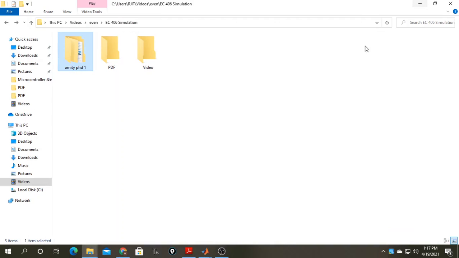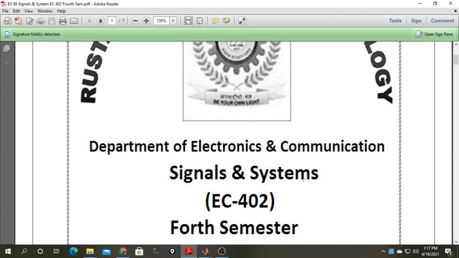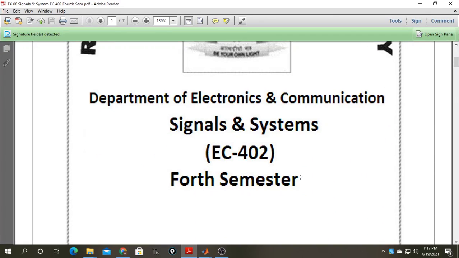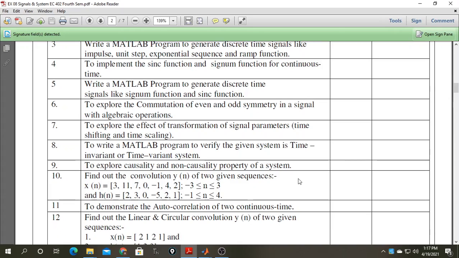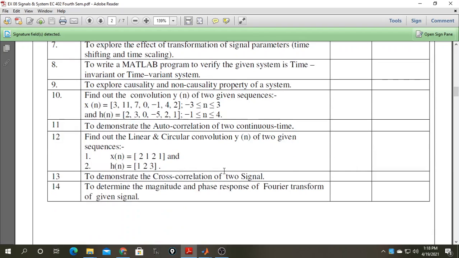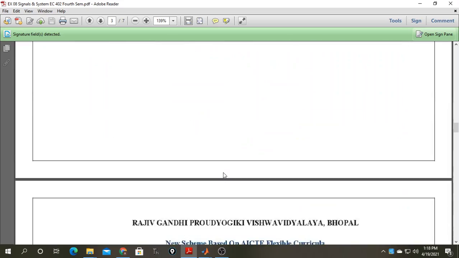Hello student, today we are going to learn our next experiment of signals and systems. The experiment is to write a MATLAB program to verify whether the given system is time variant or time invariant. This is experiment number 8, in which we are going to learn whether a system is time variant or time invariant.